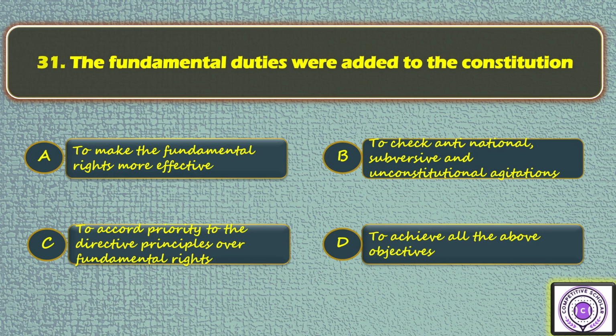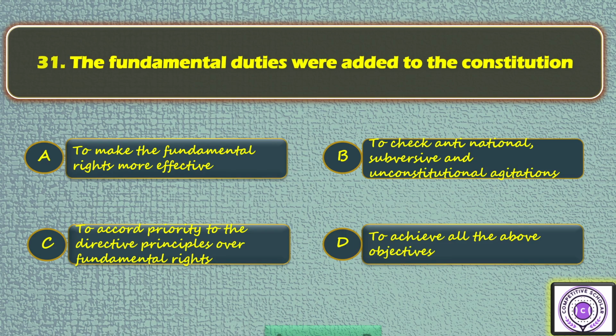Next, question number 31. The fundamental duties were added to the Constitution. Option A to make the fundamental rights more effective. Option B to check anti-national, subversive and unconstitutional agitations. Option C to accord priority to the directive principles over fundamental rights. Option D to achieve all the above objectives.